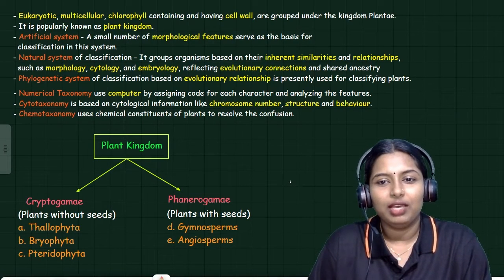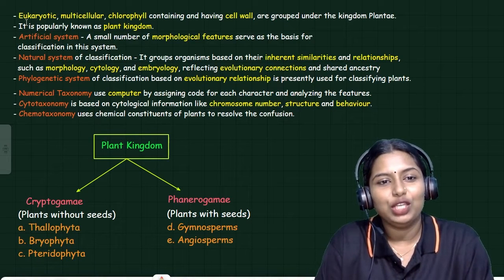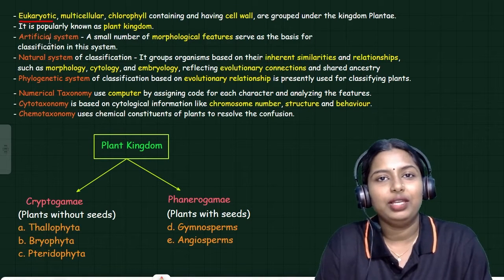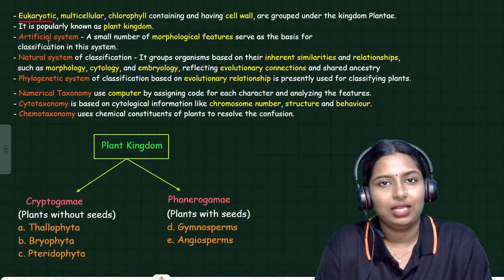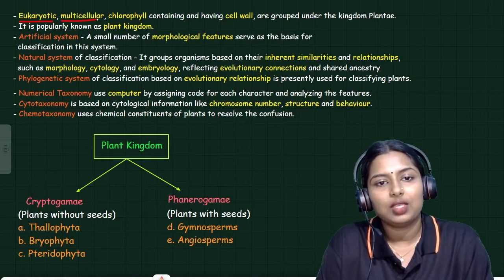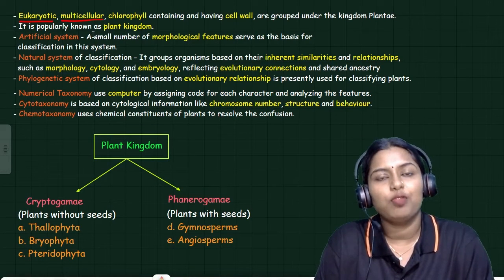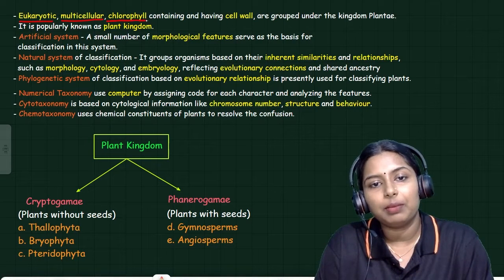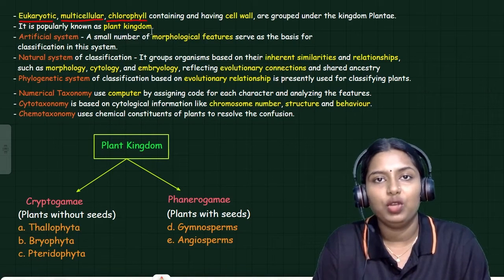Here we have some characteristic features of plants. Plants are mostly eukaryotic. What do you mean by eukaryotic? It has a well-defined nucleus and other cell organelles. Plants are multicellular, made up of more than one cell. Chlorophyll is the pigment which is present only in plants.